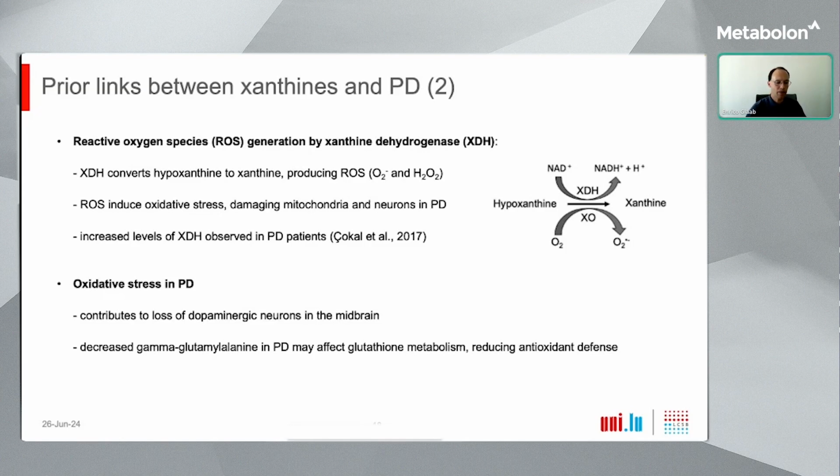In general, in Parkinson's disease, oxidative stress plays an important role because it contributes to the loss of dopaminergic neurons in the midbrain. The relevance of oxidative stress is also supported by other observations in our data. For example, a decrease of gamma-glutamyl-alanine in PD, which we observed in the metabolite data obtained here, and which may affect glutathione metabolism and reduce the antioxidant defense.